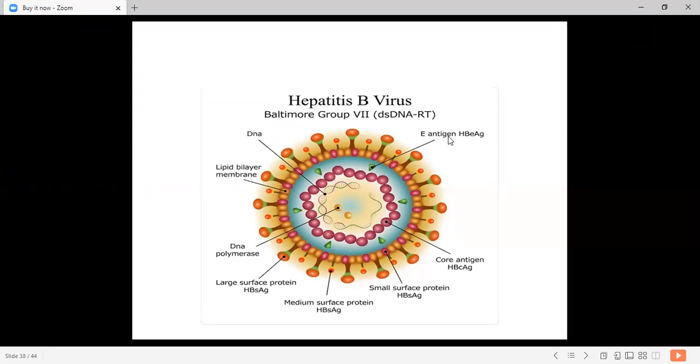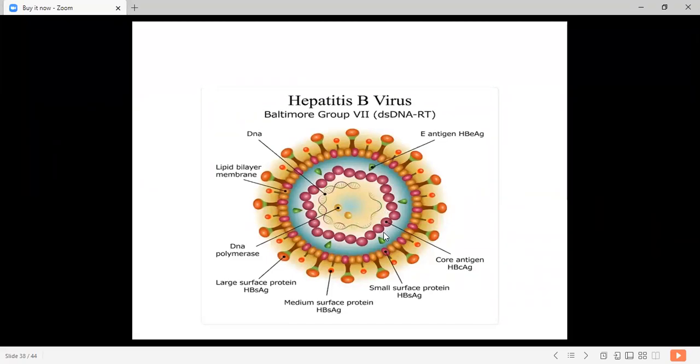The viral core material is produced in excess in the cytoplasm of hepatocytes in the form of spherules or tubules, 22 nanometers in diameter and a few hundred nanometers in length.